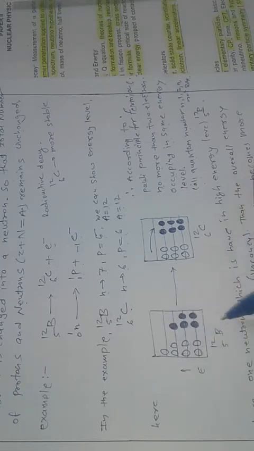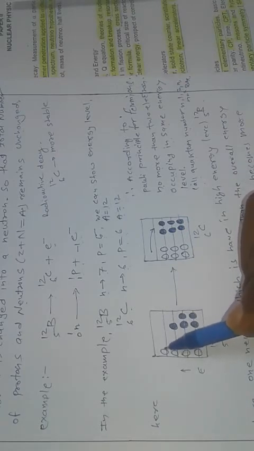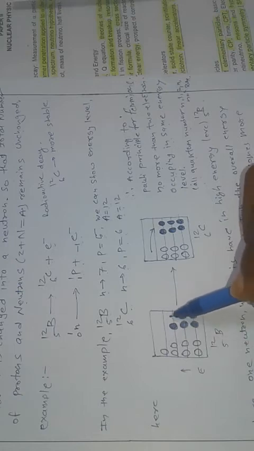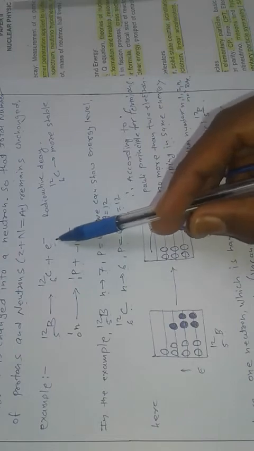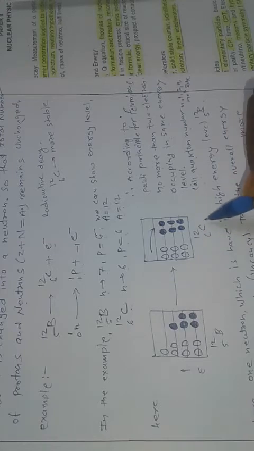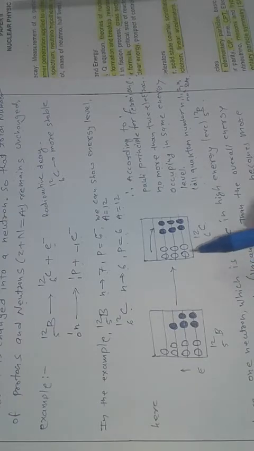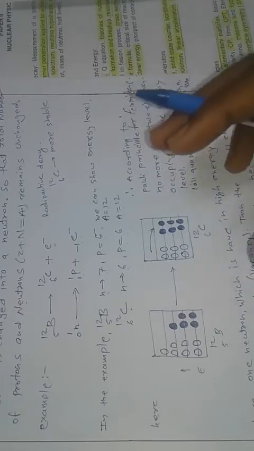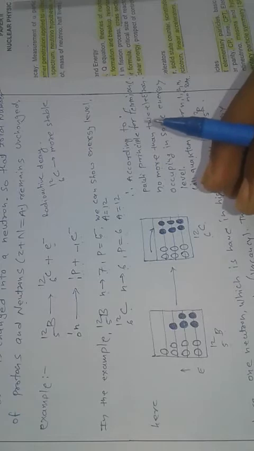That means in radioactive decay the boron goes to a more stable state. The neutron releases its energy and goes to the place of the proton, and the energy is released as a neutrino and a beta particle. Here we obtain the new carbon-12 in the place of boron-12 in radioactive beta decay. So this is known as beta decay.